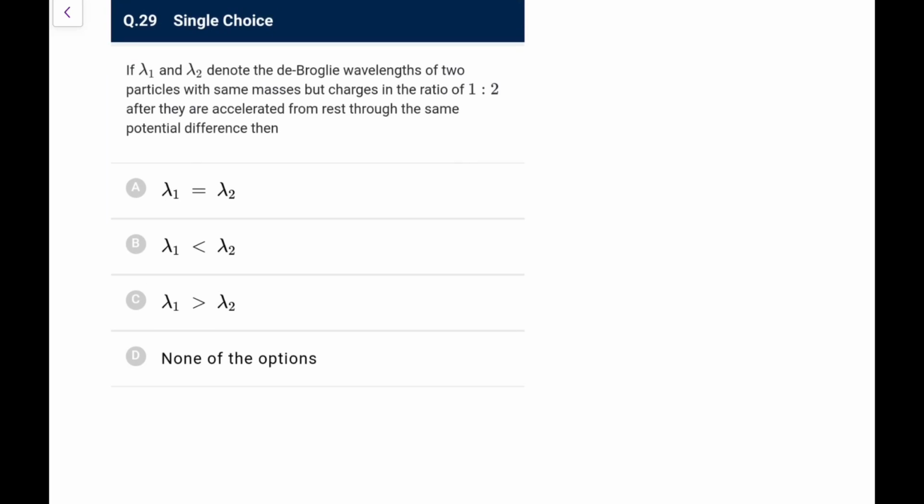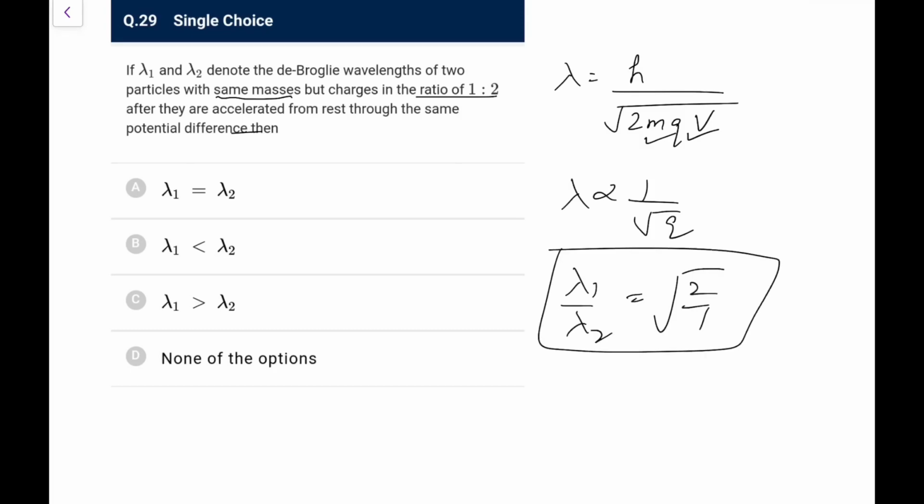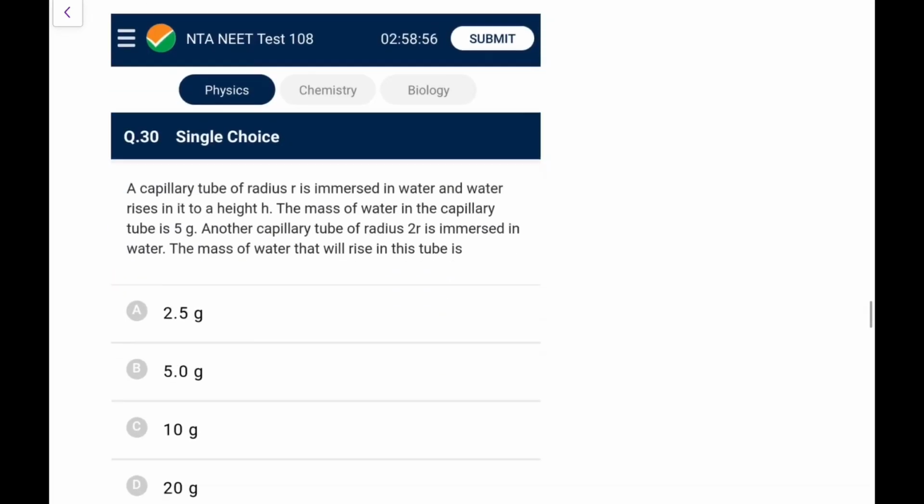Next one. Lambda 1, lambda 2 denote the de Broglie wavelength of two particles with same masses but charges in this ratio. They are accelerated from the same potential difference. So the formula that we used above, V is same, mass is same. So lambda is 1 by root of q. So lambda 1 by lambda 2 comes out as root of 2 by 1 here. Go for this. So lambda 1 would be greater. Go for option C. Next.